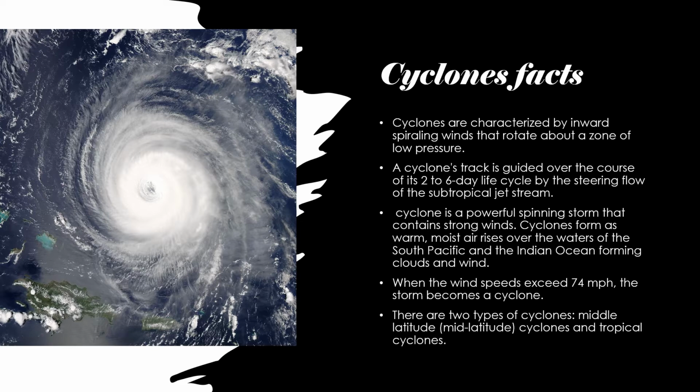Cyclones are formed as warm, moist air rises over the water of the South Pacific and Indian Ocean, forming clouds and wind. When wind speeds exceed 74 miles per hour, the storm becomes a cyclone. There are two types of cyclone: mid-latitude cyclones and tropical cyclones.